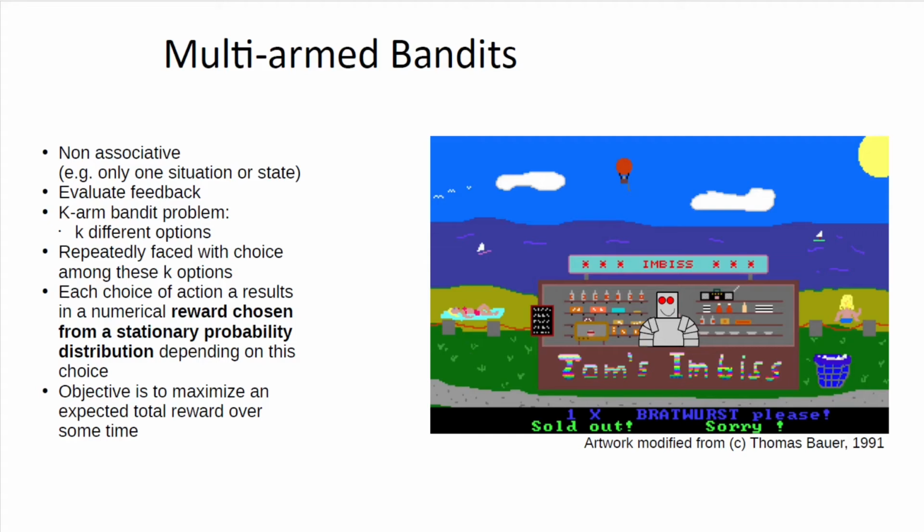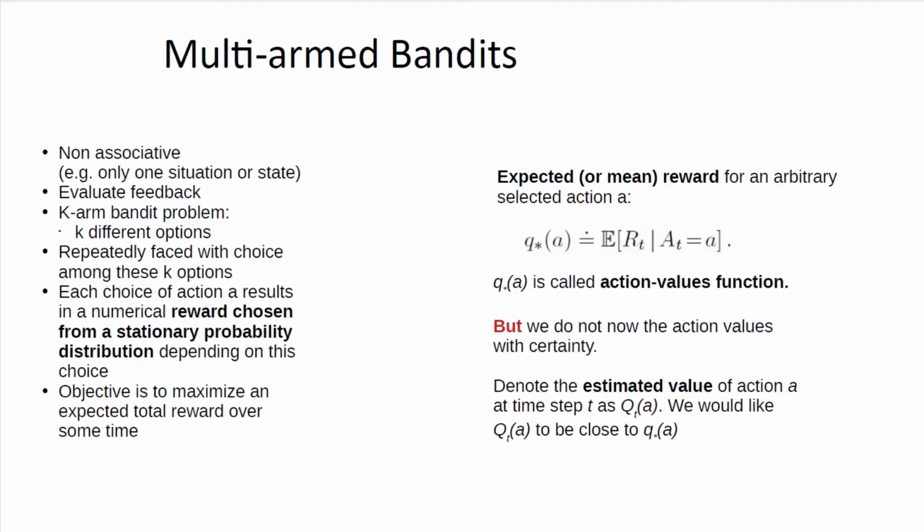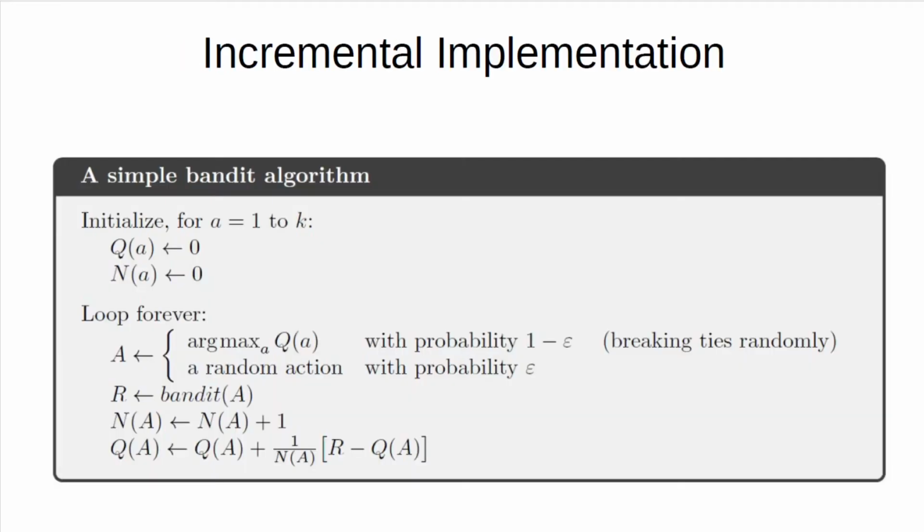The objective, of course, is to maximize the expected total reward over some time, or our profit at the end. And we can break it down to optimize the profit after each day of the game. This is a simple incremental implementation.